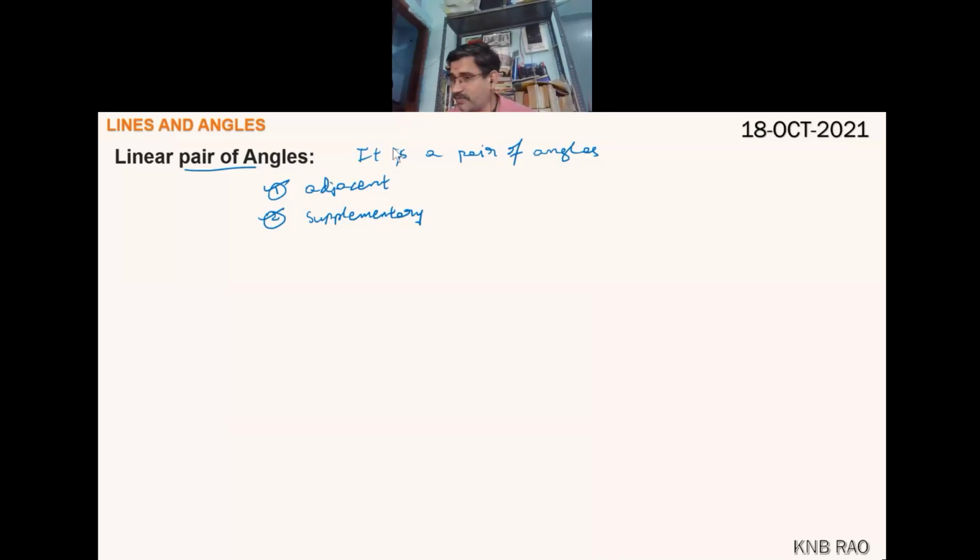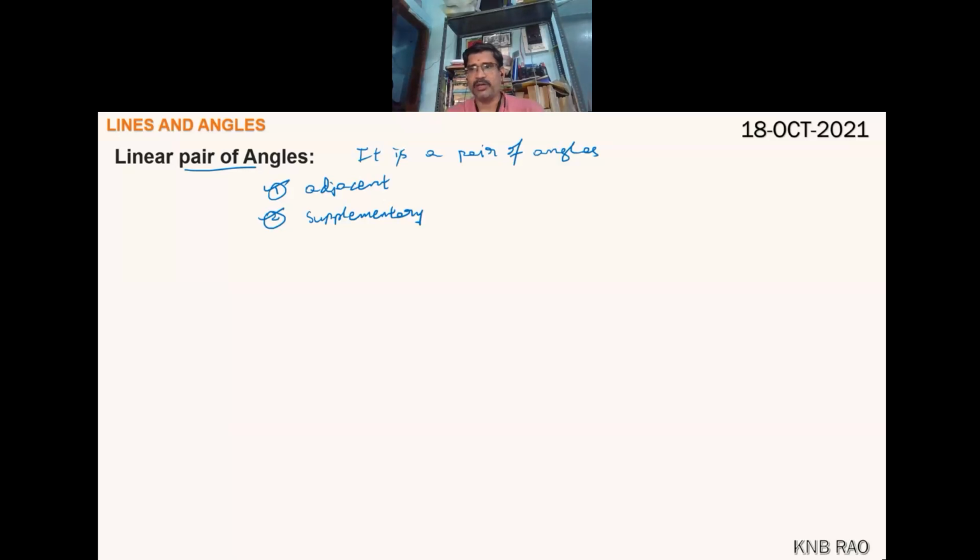Or a pair of adjacent angles which are also supplementary. Many ways, simple meaning. Two conditions. Condition 1, they must be adjacent. Condition 2, they must be supplementary. Is it clear to you all, children? Yes, sir. Put a thumbs up if it is clear.